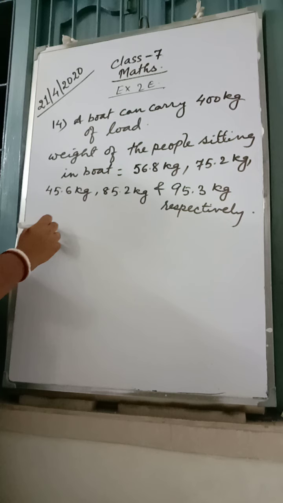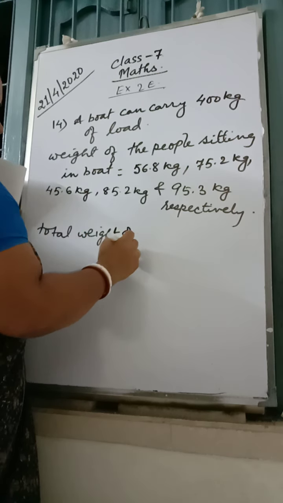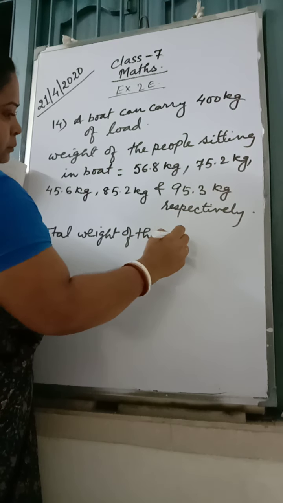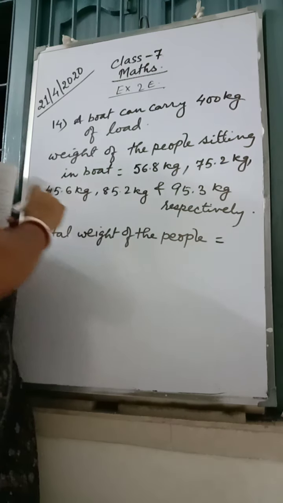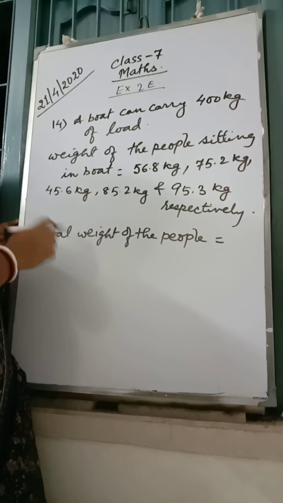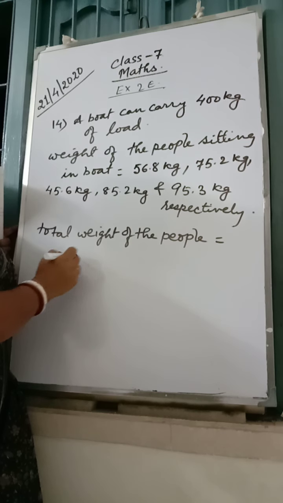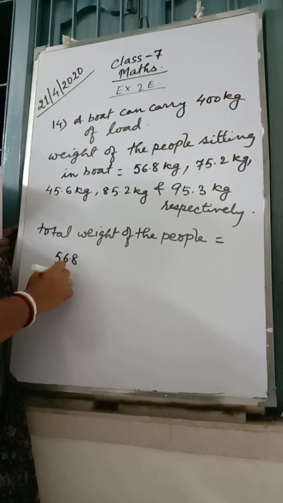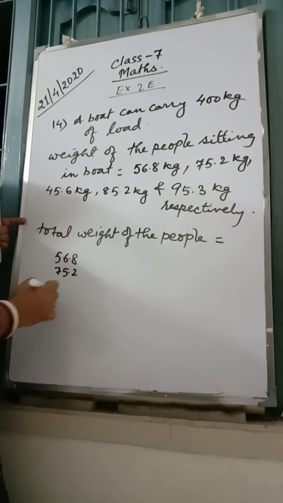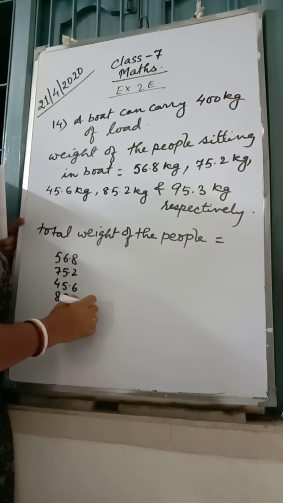So the total weight of the people would be, if it is more than 400, there is no place to sit. If it is less than 400, there is a place to sit. We'll just add it up. 56.8, 75.2, 45.6, 85.2 and 95.3 kg.